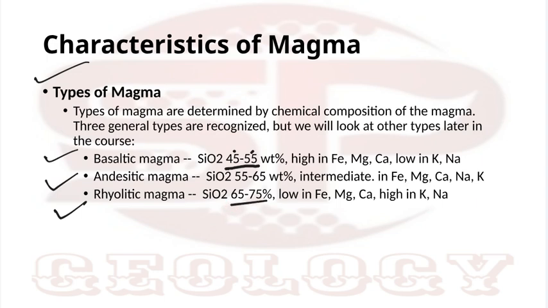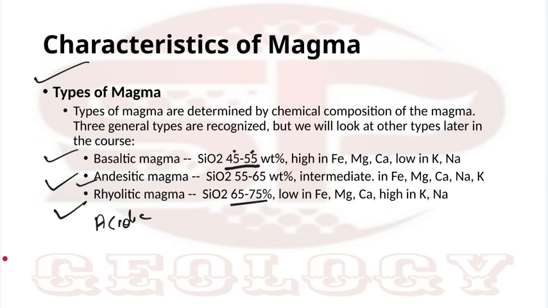Rhyolitic is your acidic magma, and andesitic you can say is intermediate. It is in between acidic and basic.